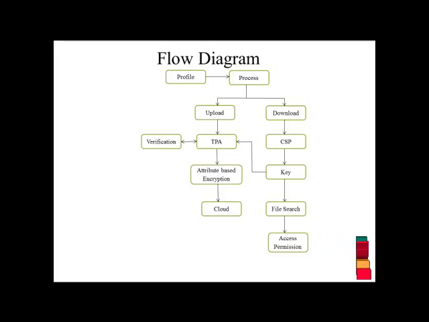Next, the user gets the decryption key from the TPA. After getting the key, the user decrypts the data. Now the data is decrypted. The user then searches for the particular files, which vary in our system or location. The user gets the file search using the file name and the file location. Finally, the user is given the access permissions to successfully download the data.